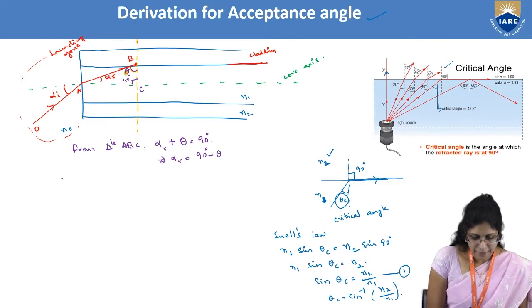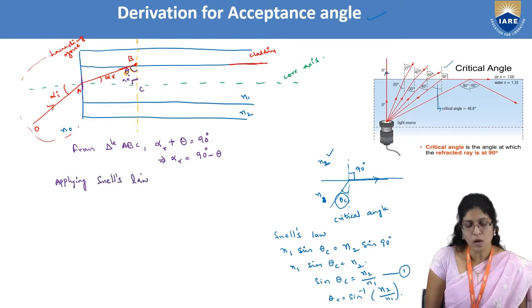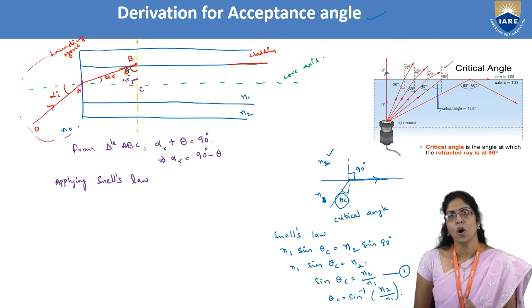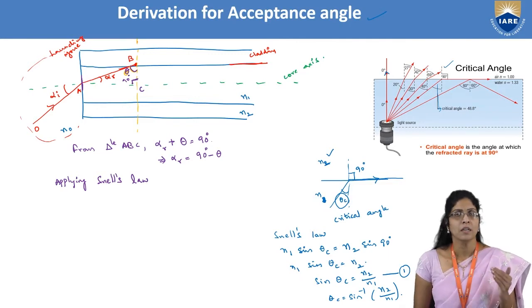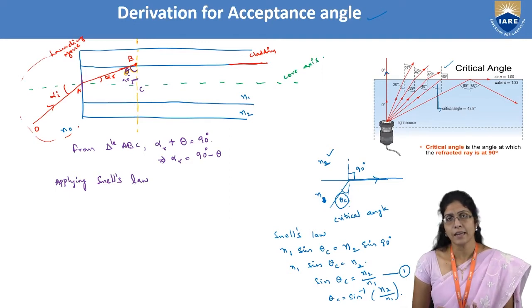Now applying Snell's law at this particular point. What is Snell's law? N1 sine theta 1 is equal to N2 sine theta 2, where N1 and N2 are the refractive indices of the media, N1 being the medium in which the incident ray exists, and N2 the medium in which the refracted ray exists.